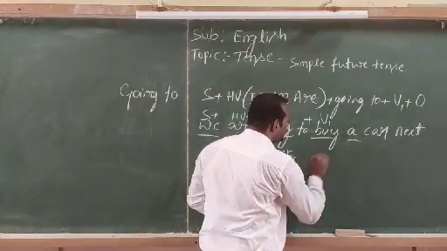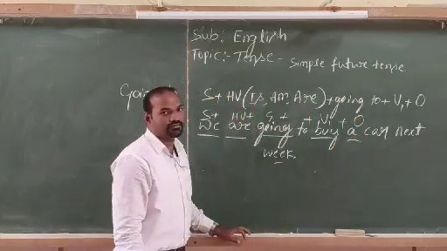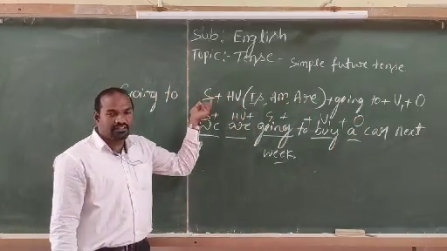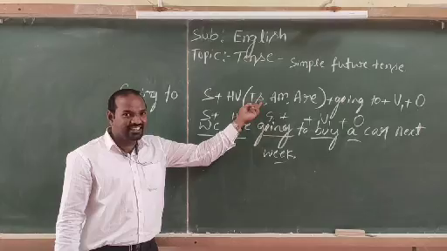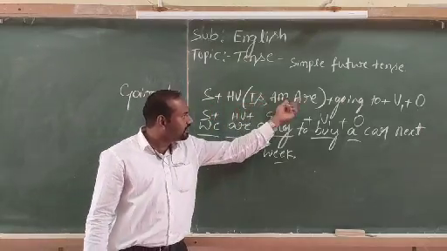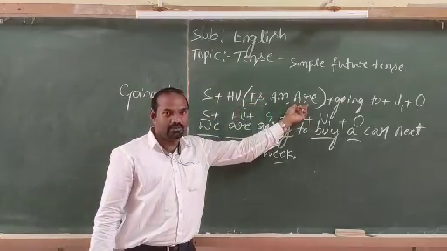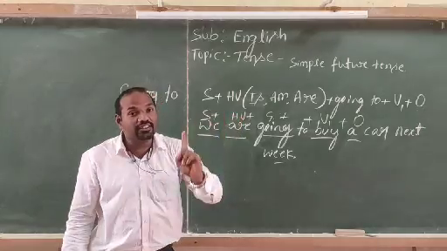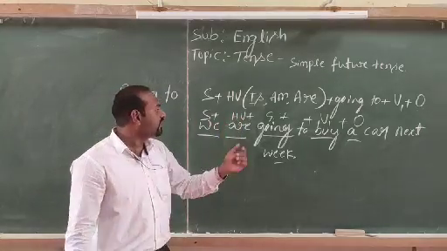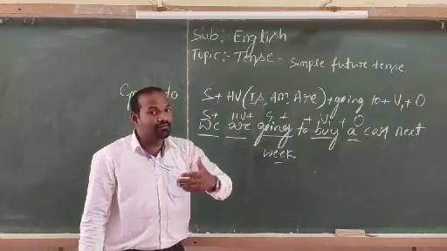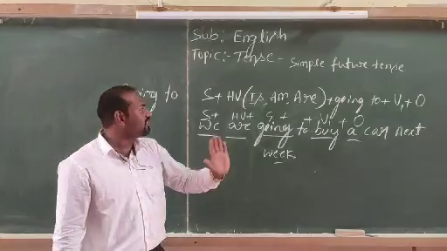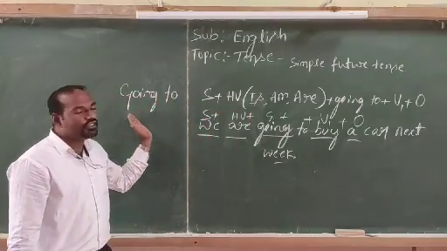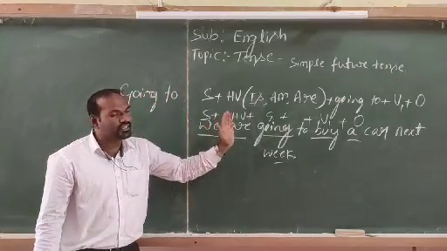Then the rest of the sentence stands for object. So here, if the subject is singular, take "is" as a helping verb, and if the subject is plural, take "are" as a helping verb, and if the subject is first person singular, take "am" as a helping verb. So this is the structure of going to simple future tense.